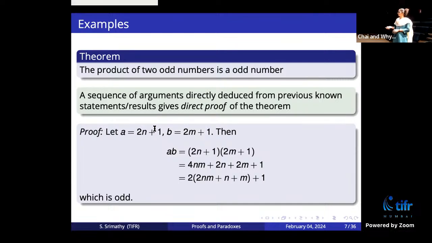This thing here is odd because it is of the form 2 times some number plus 1. You started with two odd numbers, so they are of this form for some m and n. Then I take the product and multiply them together, and the resulting thing is also of the form 2 times some number plus 1. So what this says is that if you take two odd numbers, the product is going to be odd. Now would you agree that this is a formal proof? This is a mathematical proof which exhausts all the cases. Independent of what your A and B are, I give a four-line proof which tells you that for any A and B, if A and B are odd, the product is odd. So this is exhaustive.